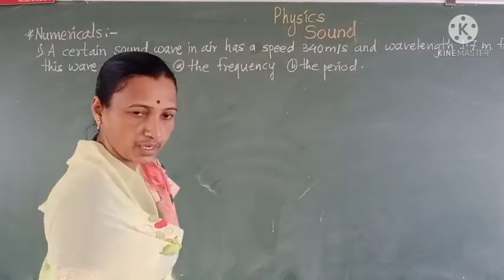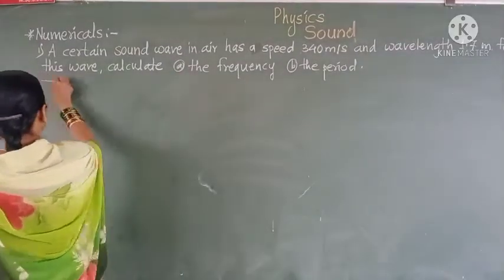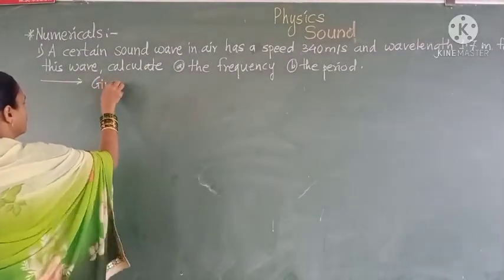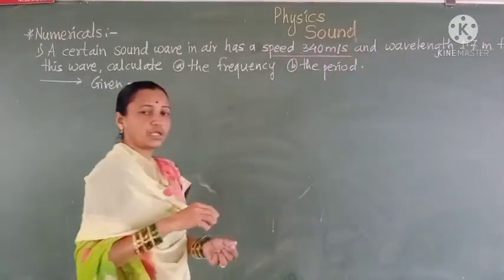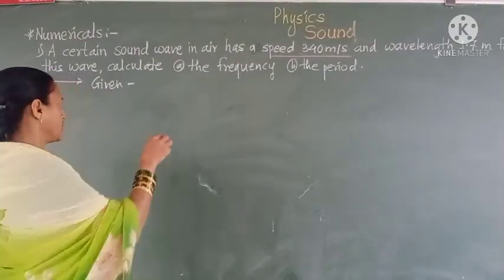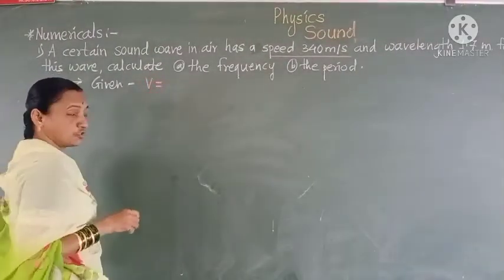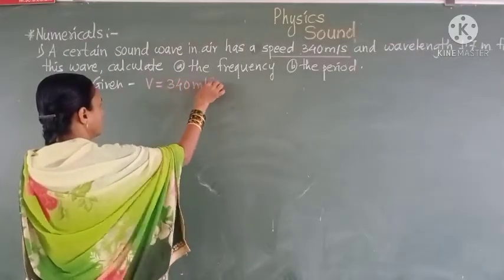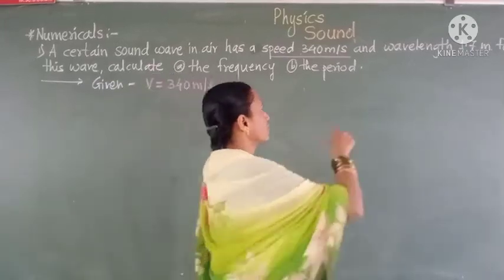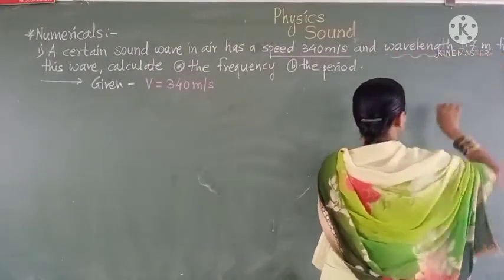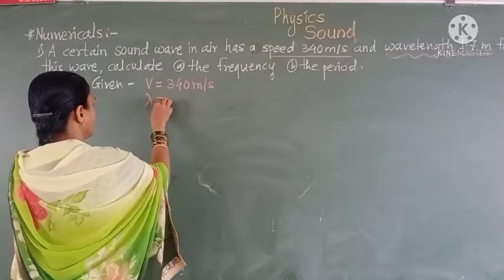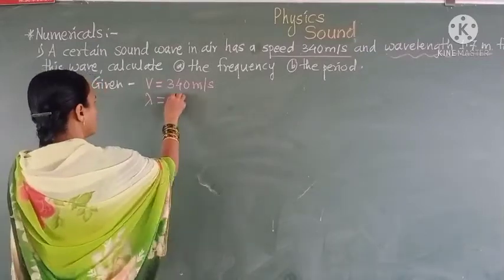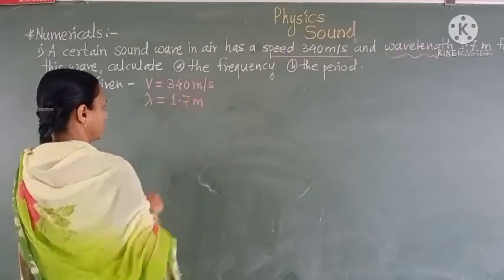First, we write the given terms. The speed, denoted by the letter v, is equal to 340 meters per second. The wavelength, denoted by the letter λ, is equal to 1.7 meters.